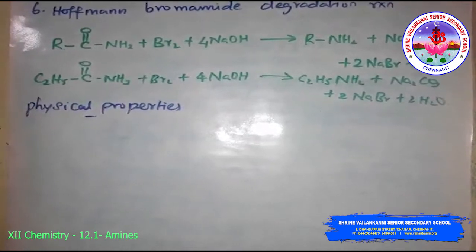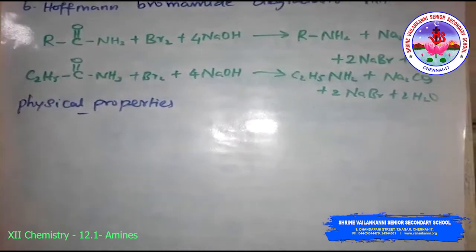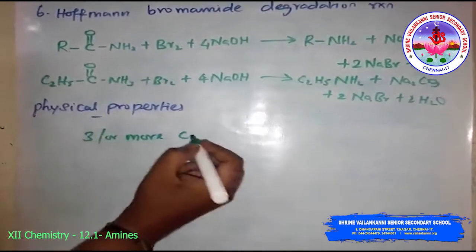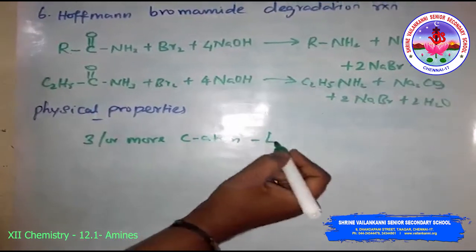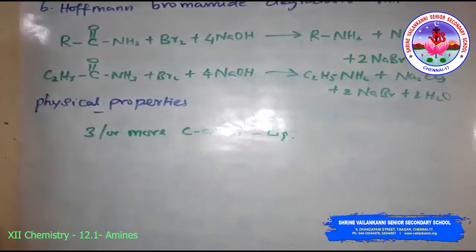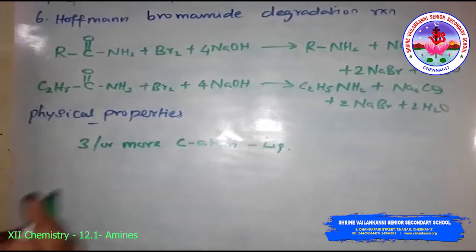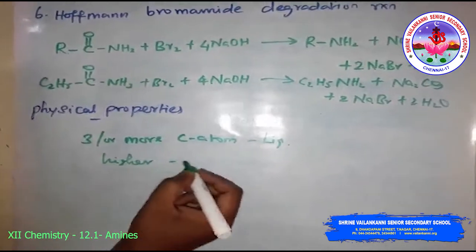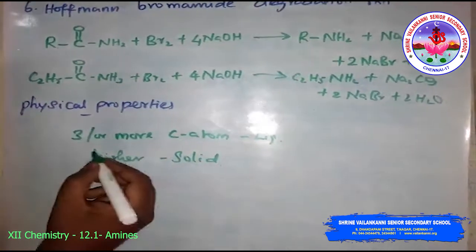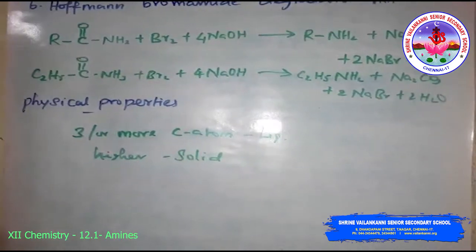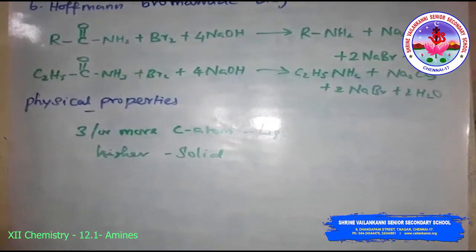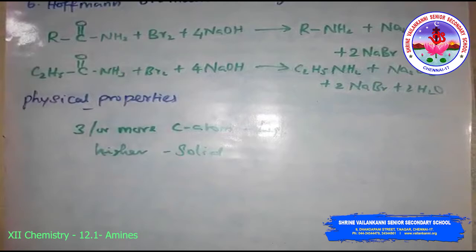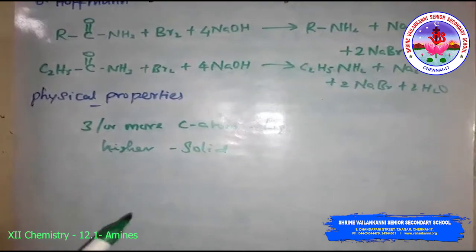The primary amines with 3 or more carbon atoms are liquids, and still higher ones, with higher carbon atoms, are solids. So aniline and the other aryl amines are usually colorless but get colored on storage due to atmospheric oxidation.